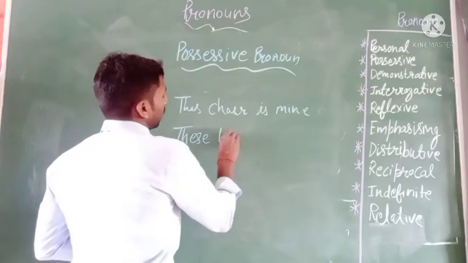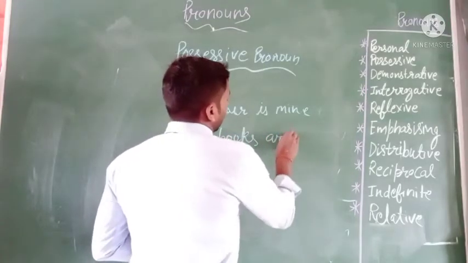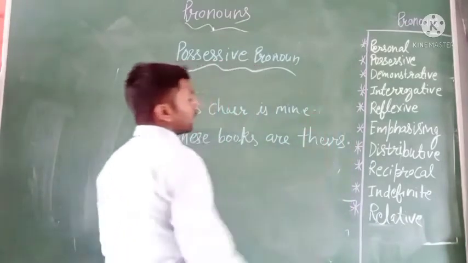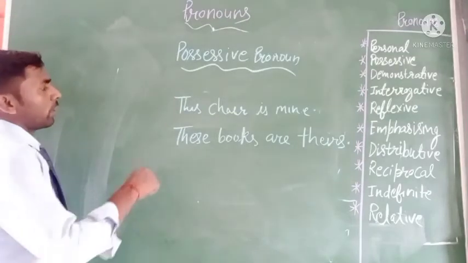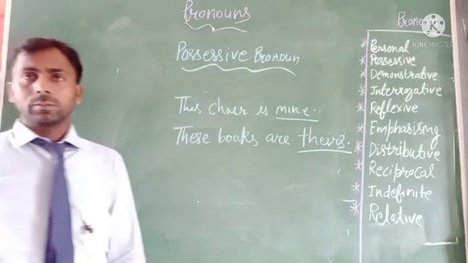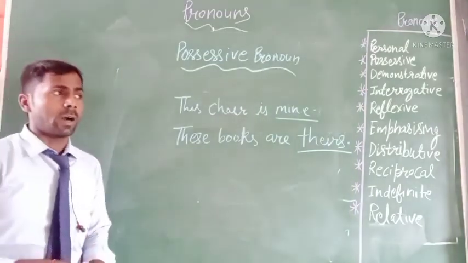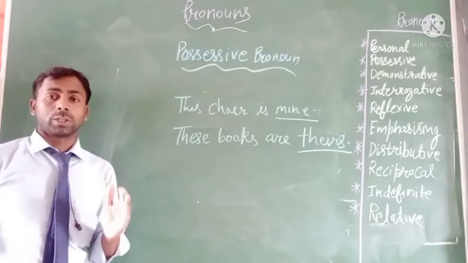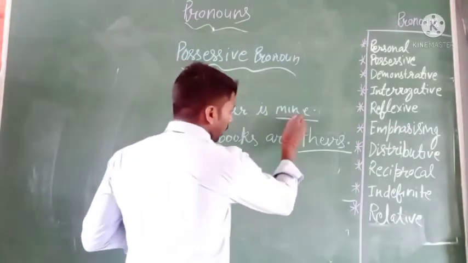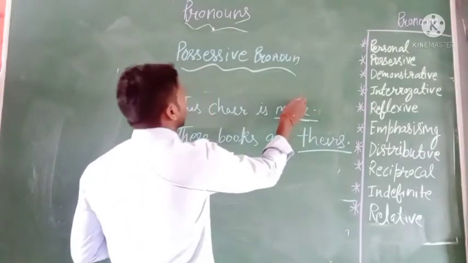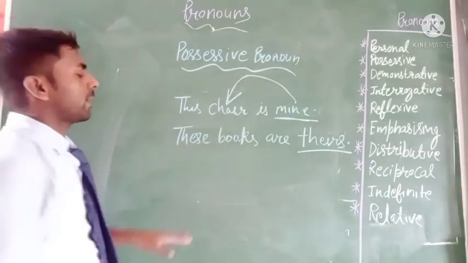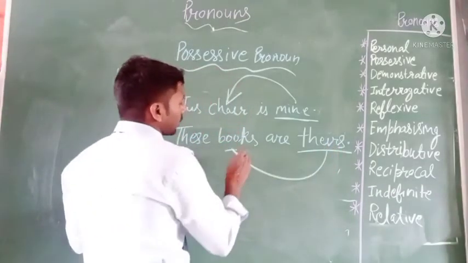These books are theirs. Okay, so you can see here the words mine, theirs, hers, its, ours, etc. are the words referred to as possessive pronouns. And in this sentence, the pronoun word is mine, and this pronoun expresses the possession of the noun chair. And here the word theirs expresses the possession of the books.